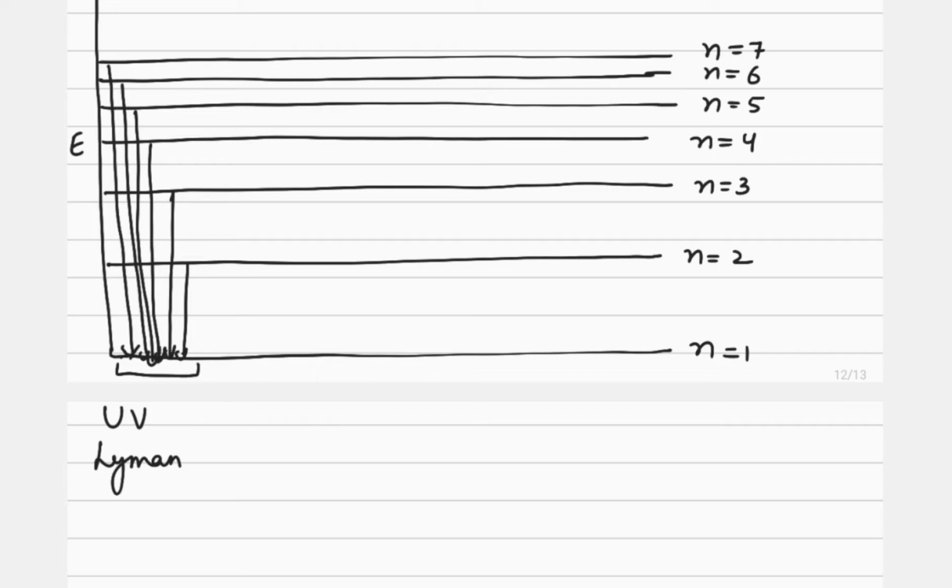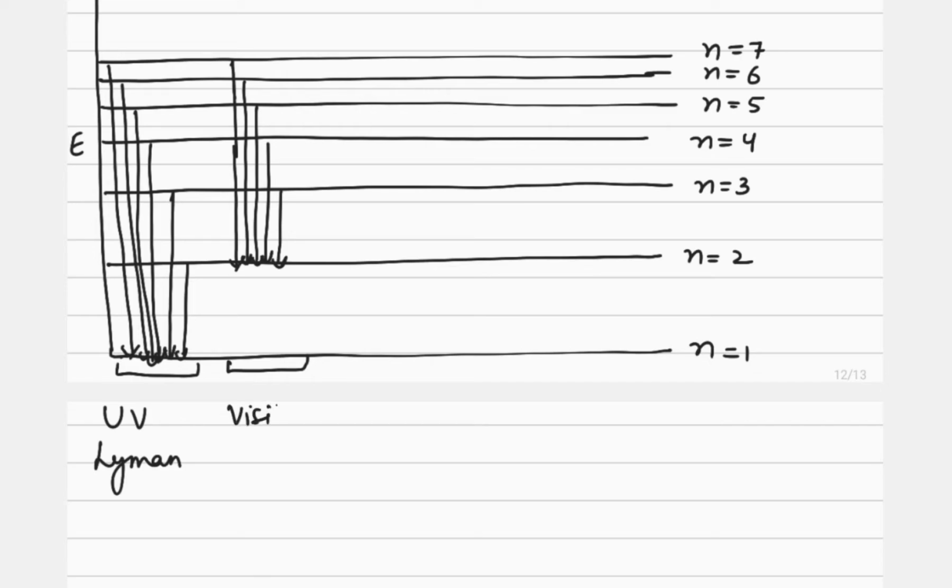Now if the transition is happening from the topmost shell to the second shell, say the electrons are coming back to the second shell like this, then the energy will definitely be different, and that is why the lines will be observed in a different wavelength region.